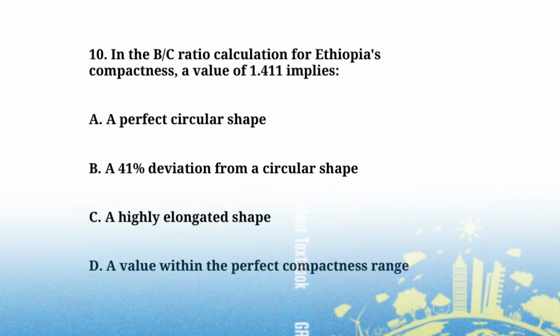In the boundary circumference ratio calculation for Ethiopia, a compactness value of 1.4011 implies: A. Perfect circular shape. B. A 41% deviation from circular shape. C. A highly elongated shape. D. The value is in the perfect compactness range. The compactness value of 1.4011 implies B. A 41% deviation from circular shape.